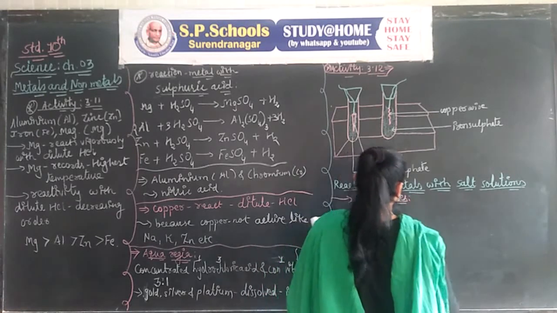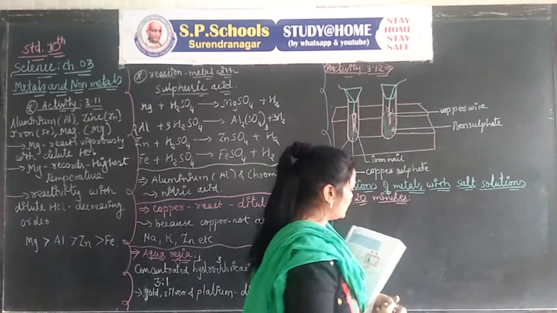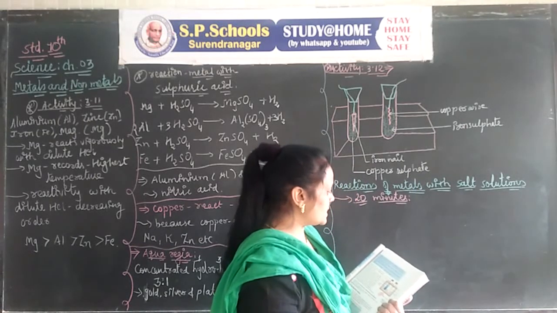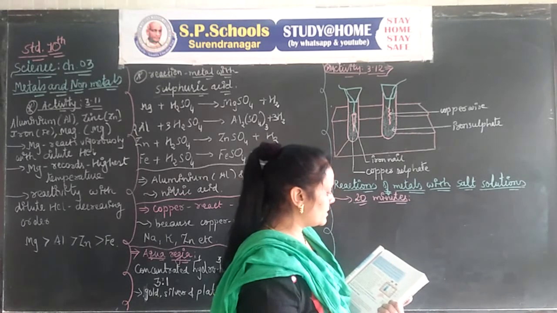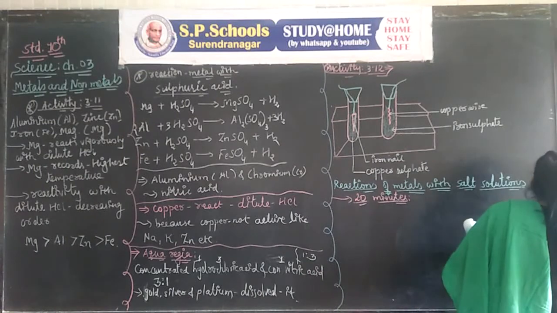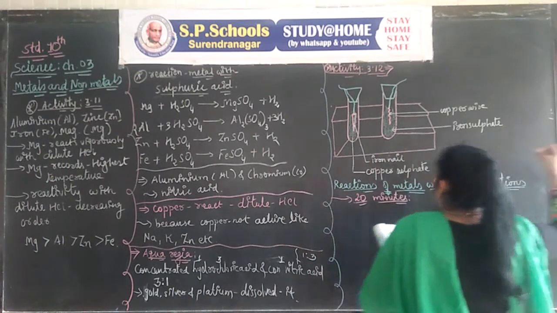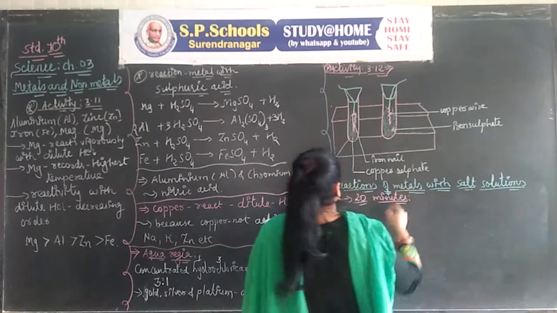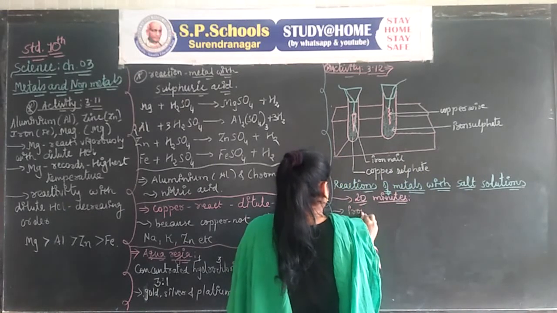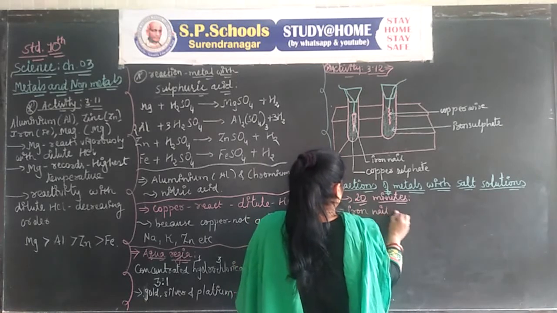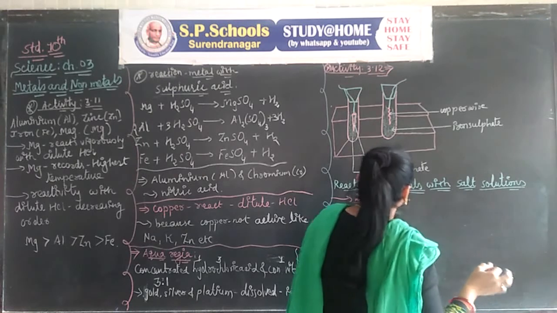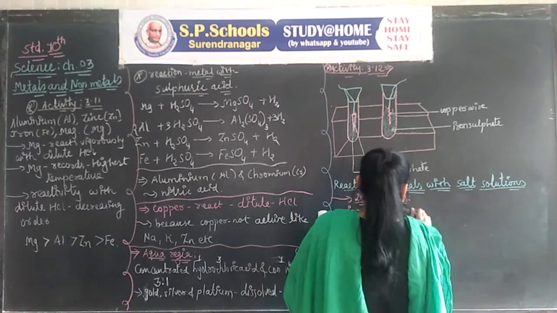After 20 minutes, what will we see? See the questions. In which test tube did you find that a reaction has occurred? In the test tube of iron nail and copper sulfate, the reaction occurs.